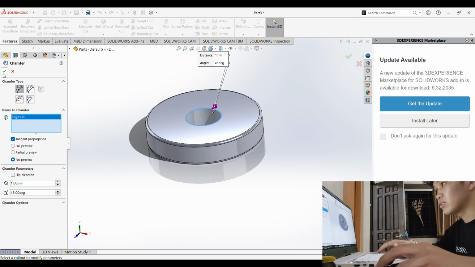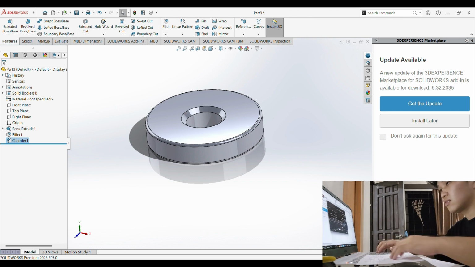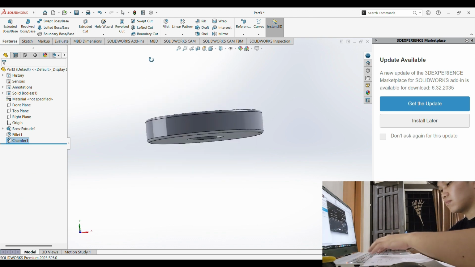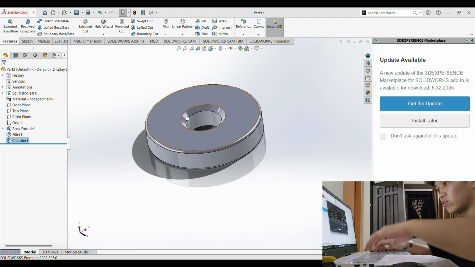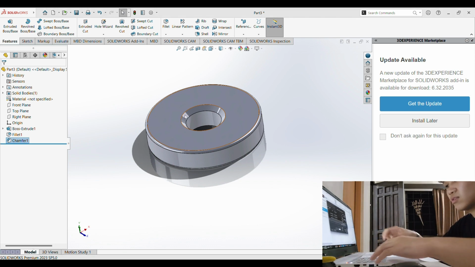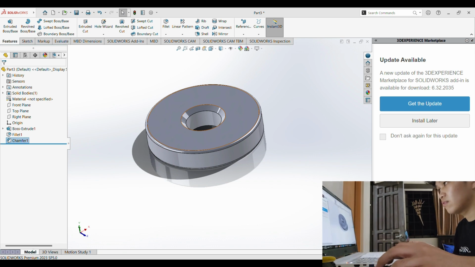So I'm gonna save this as top circular cover 1. So just save it, click save, and wait for it to be saved. There. Now we're gonna make the other part.